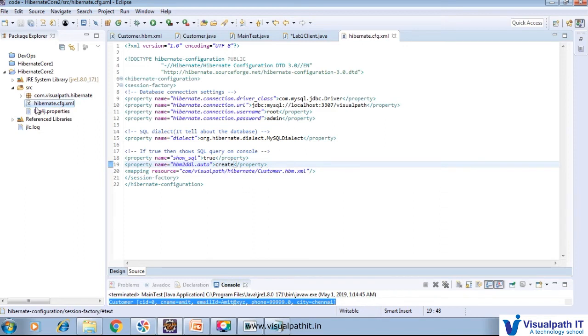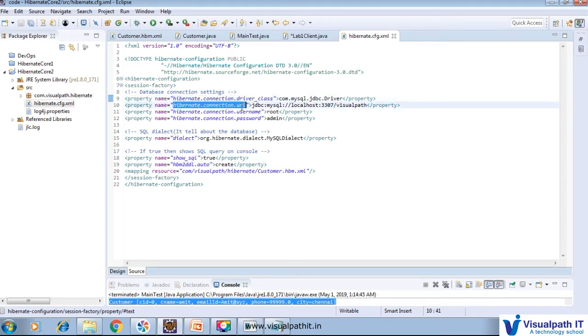That is a standard name, and all the configuration-related things we put in hibernate.cfg.xml.